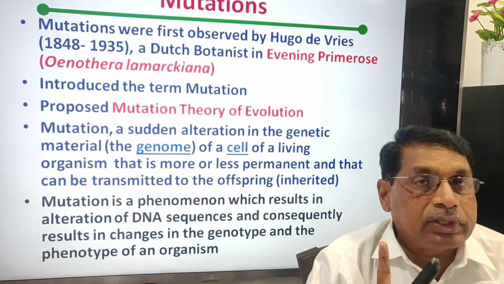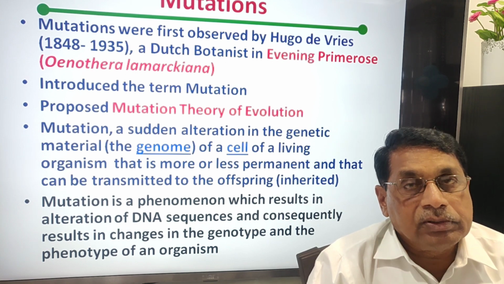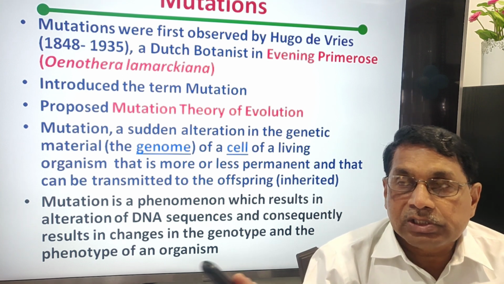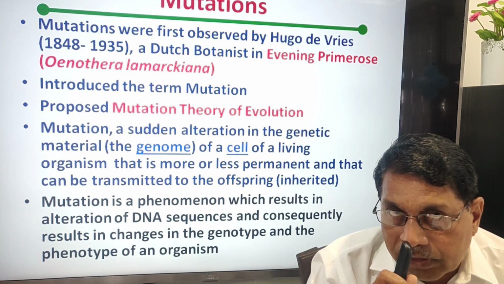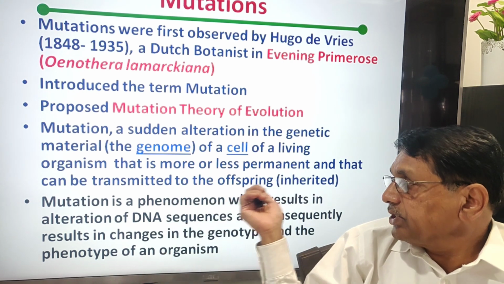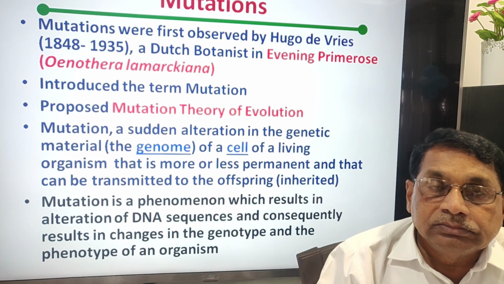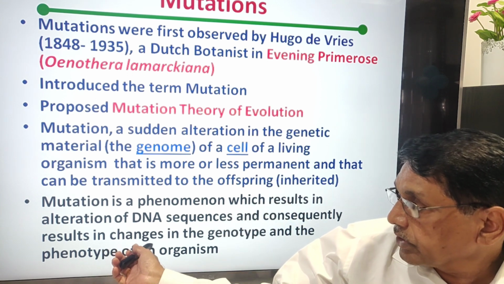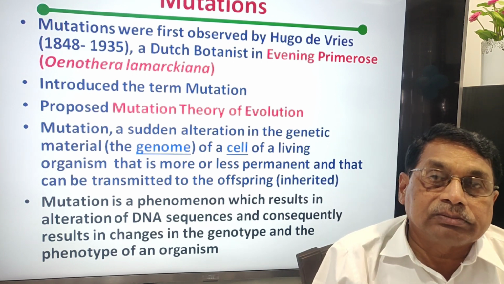Three characters are important to define the mutation. One, a sudden change in the character. Second, it is permanent, it is not reverted. Some changes appear and again go back. Third, those changes are inherited by the offspring. Mutation is a phenomenon which results in alteration of the DNA sequence and consequently results in changes in the genotype and the phenotype of an organism.